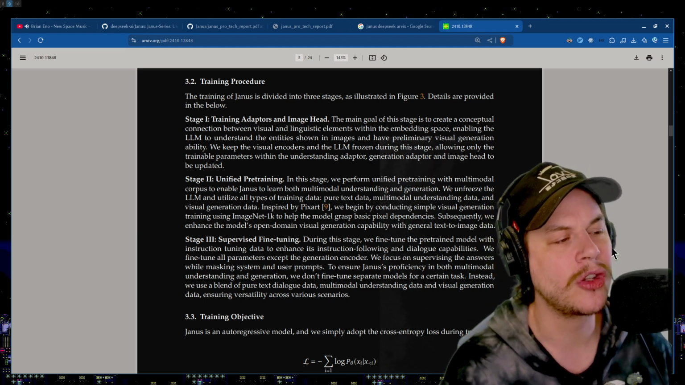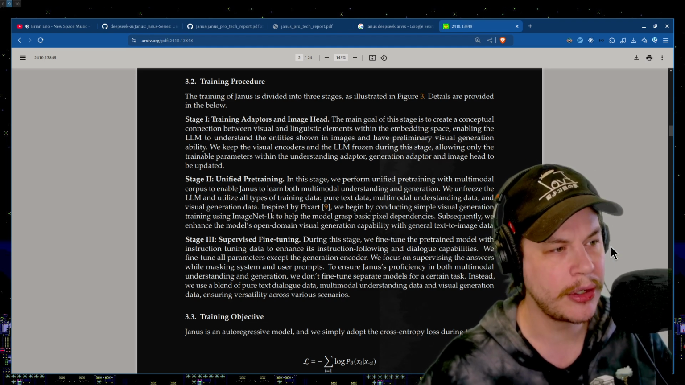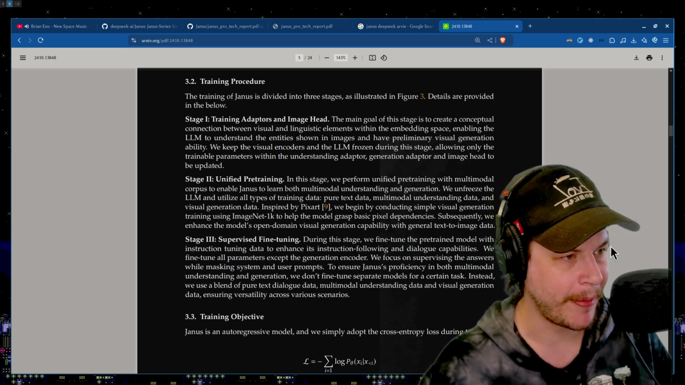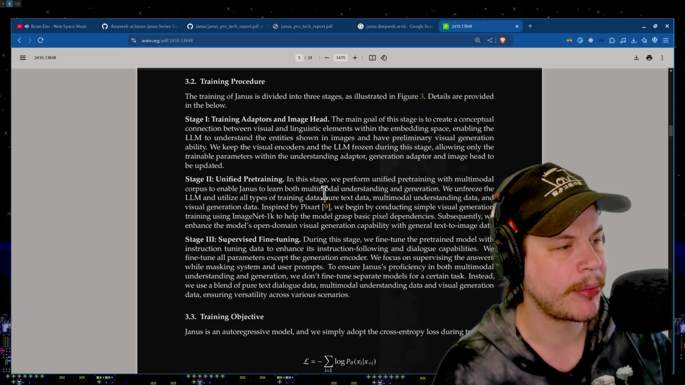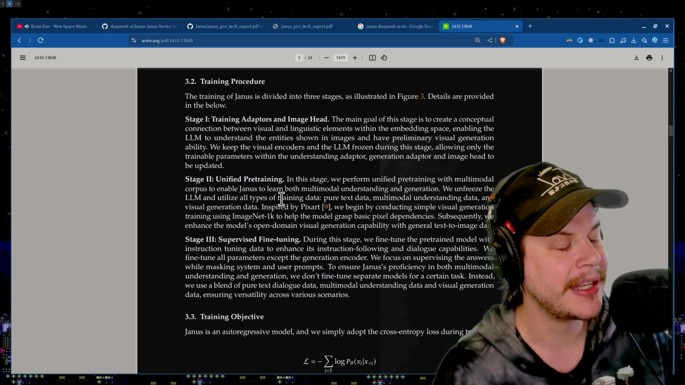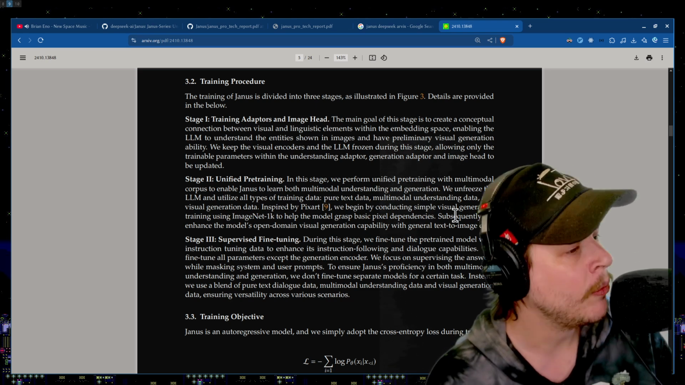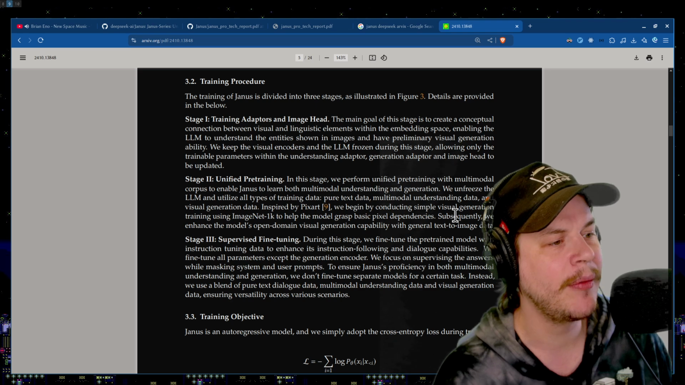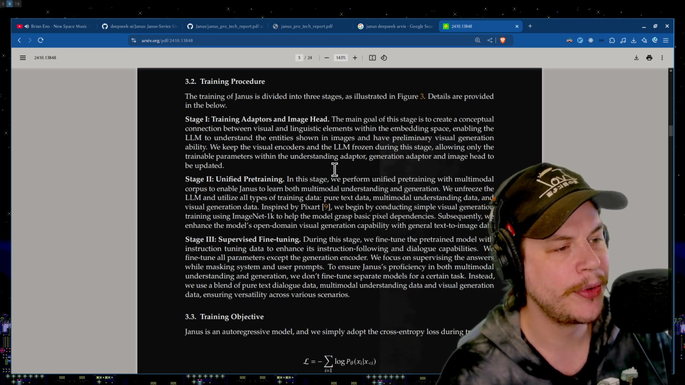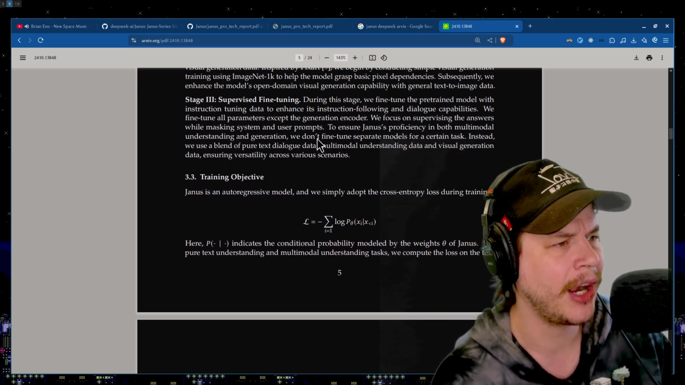Finally, the third stage is supervised fine-tuning. During this stage, we fine-tune the pre-trained model with instruction tuning data to enhance its instruction following and dialogue capabilities. We fine-tune all parameters except the generation encoder. We focus on supervising the answers while masking system and user prompts. To ensure Janus's proficiency in both multimodal understanding and generation, we don't fine-tune separate models for specific tasks. Instead, we use a blend of pure dialogue data, multimodal understanding data, and visual generation data, ensuring versatility across various scenarios. And then we get into the fun stuff. Okay, here's the actual training objective.